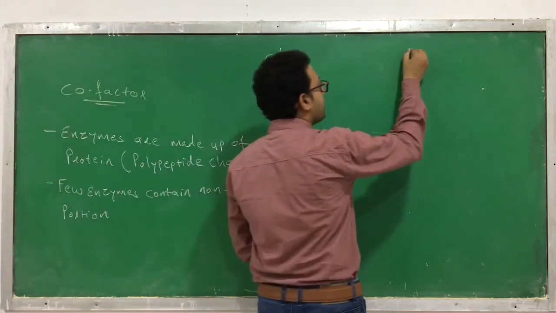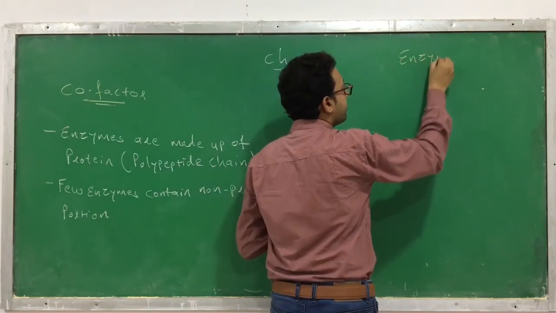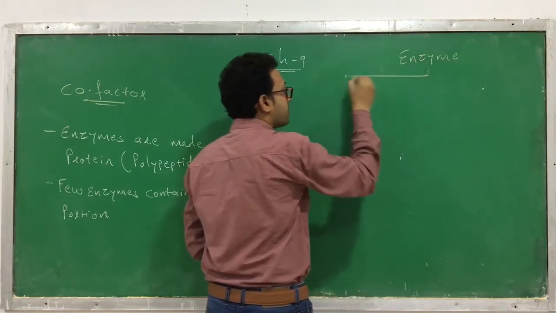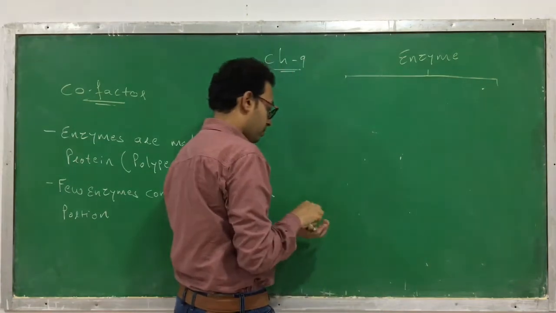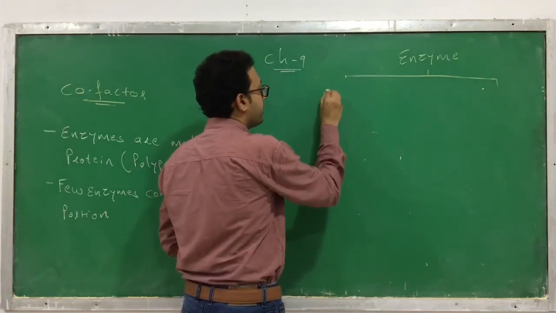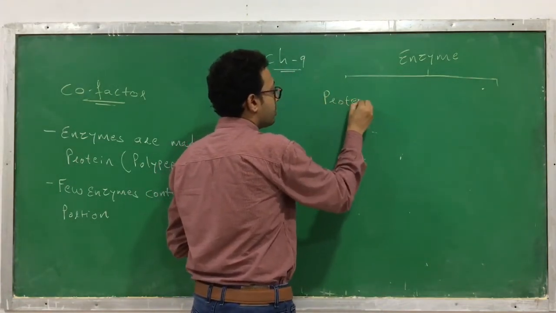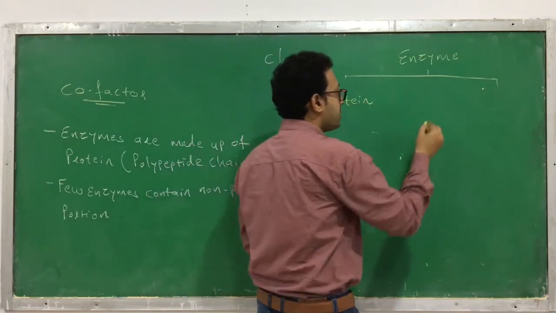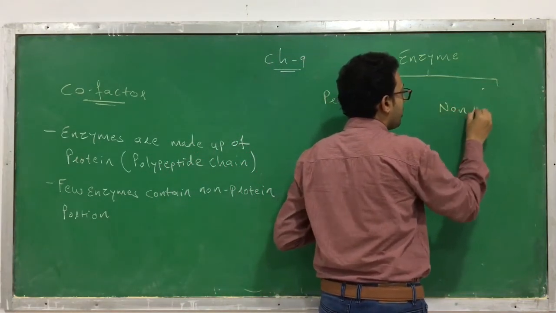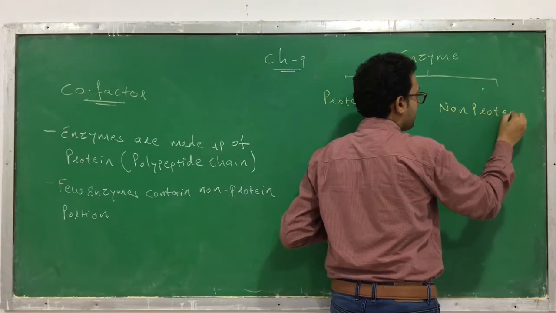If you see the structure of an enzyme, there are two parts. The first part is the protein portion, and the second one is the non-protein part.